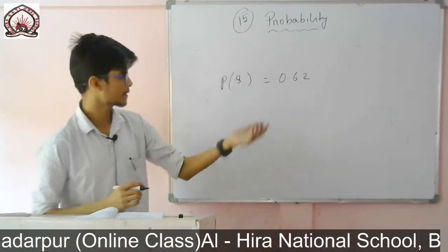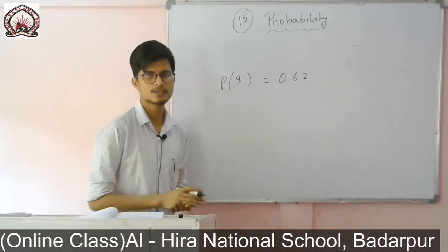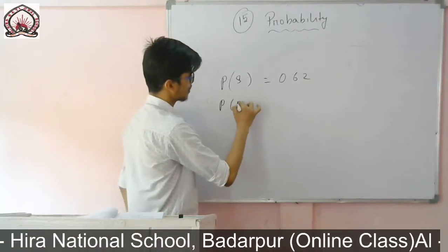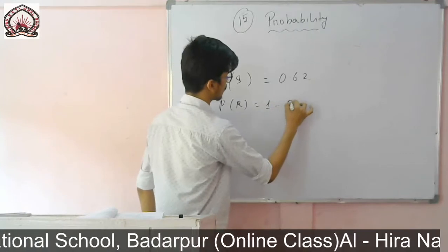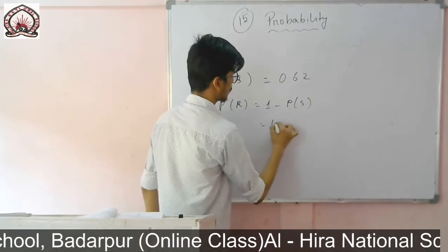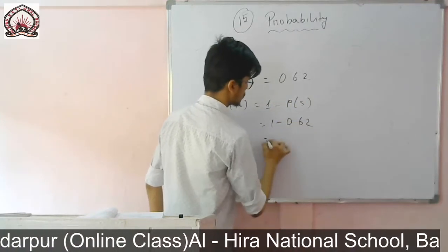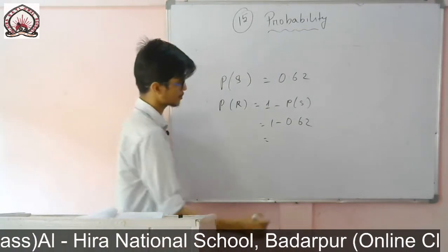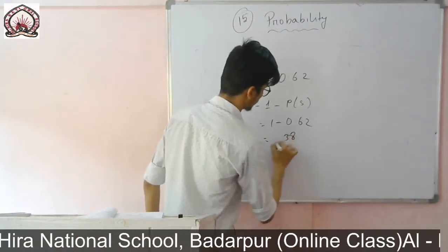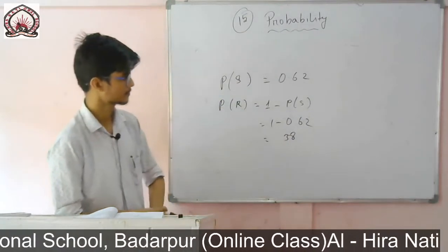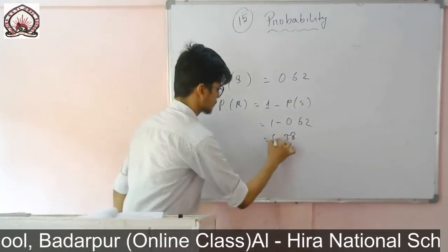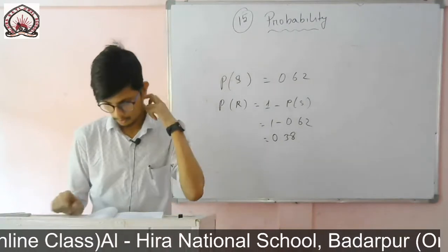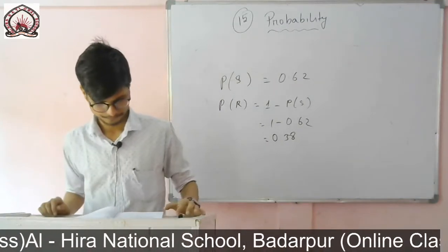That means the remaining part is the chances of Reshma. So the probability of Reshma will be equal to 1 minus the probability of Sangeeta. So 1 minus 0.62, which is equal to 0.38. So it is the probability of Reshma.